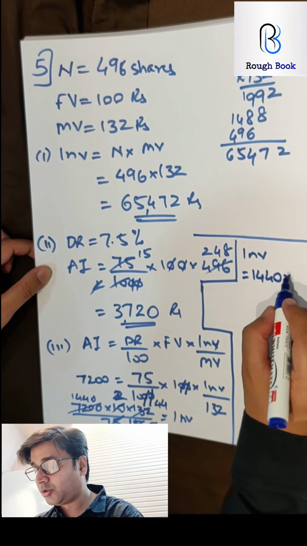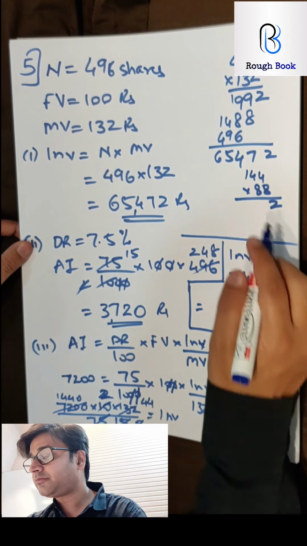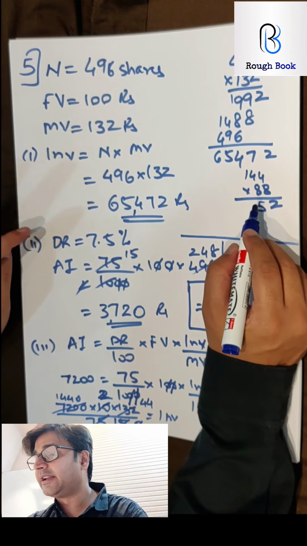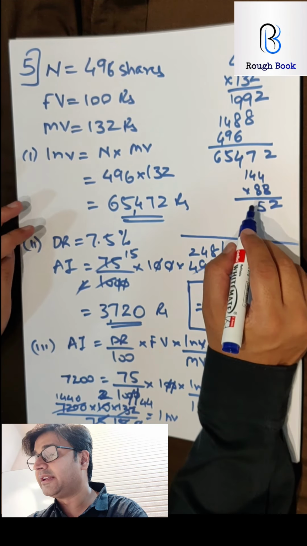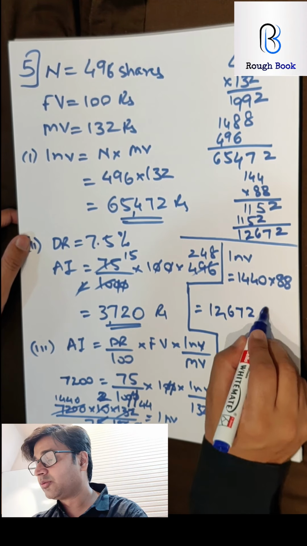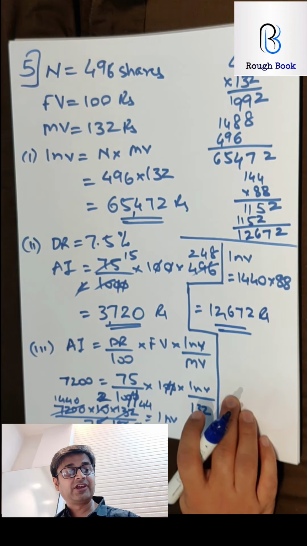So 8 4s are 32. Stop copying from here, guys. 8 4s are 32. Again 8 4s are 32 plus 3 35. 8 9 10 11. So I get 1152. So 12672 is what she should add extra in order to get the extra income.